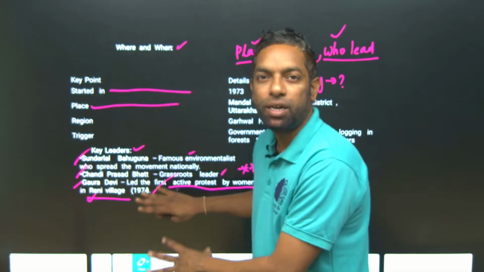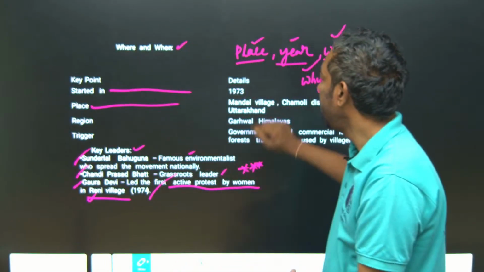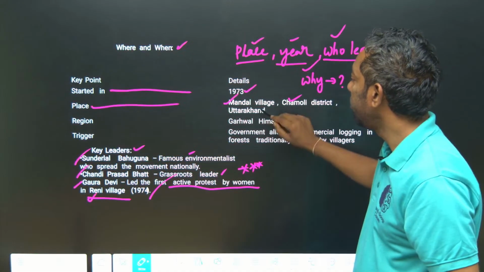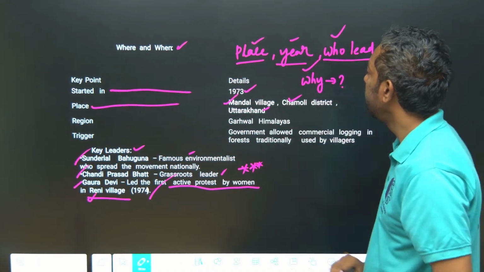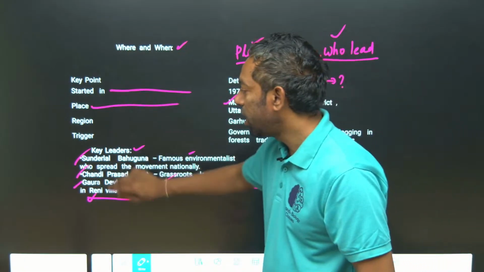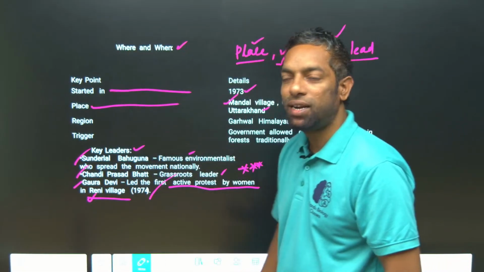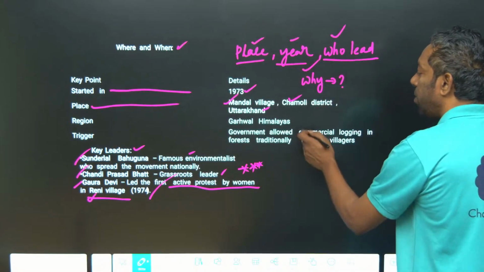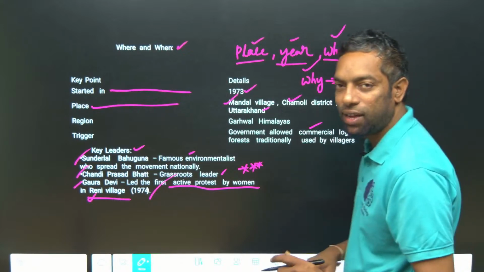The Chipko movement, 1973, place is Mandal village, Chamoli district, Uttarakhand. Sundarlal Bahuguna, Chandi Prasad Bhatt and Gaura Devi led these movements. The reason is that the government allowed commercial logging in the forest.